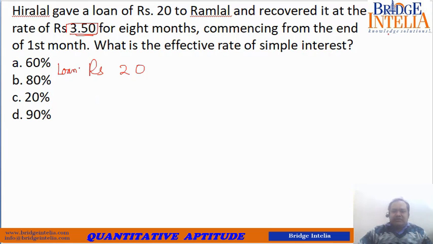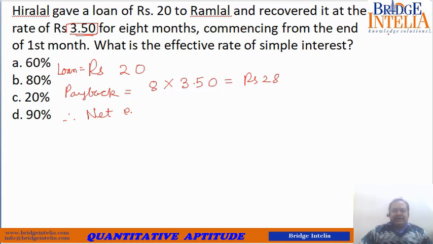So loan given was rupees 20. Total payback, 8 installments, so 8 into 3.50. So this comes out to be how much? 14 2s are 28. So rupees 28. Therefore you can see that net earning, we have to find the effective rate. We don't have to find the actual simple interest. Please understand, there is difference between actual and effective.